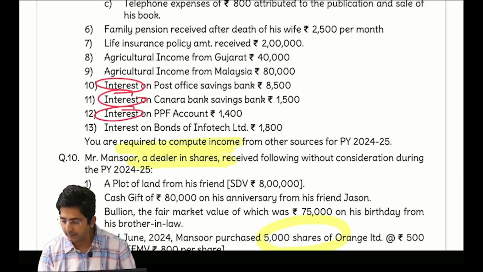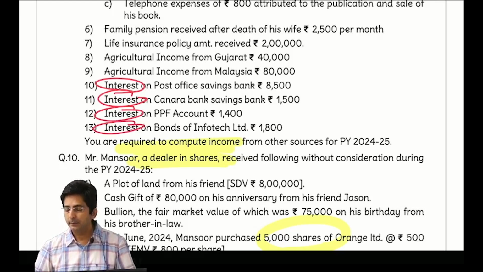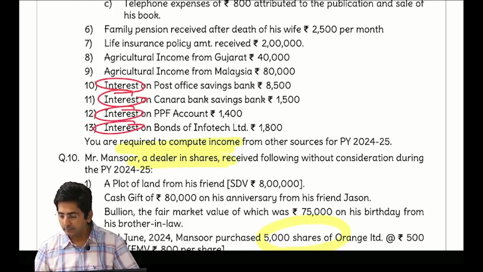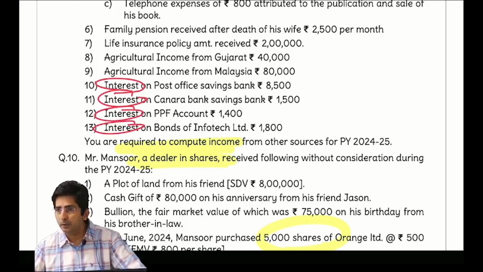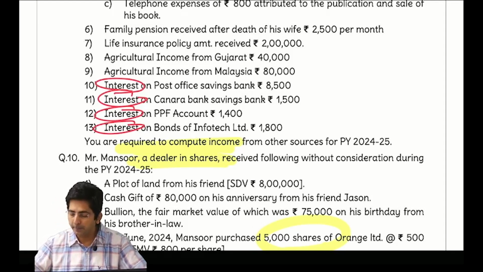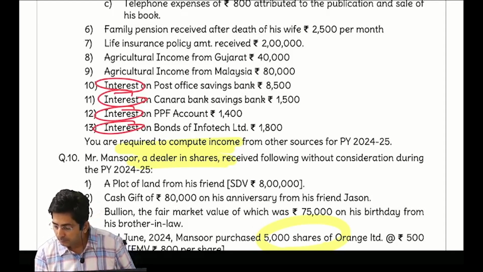Then do one thing, circle interest. The moment you see interest, you should start singing: gold bonds, POSBA, PPF, Sukanya, gold bonds, POSBA, PPF, Sukanya. So check, first one is POSBA only.